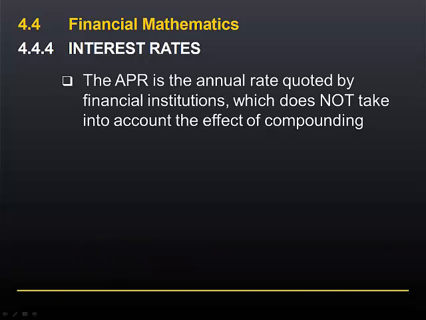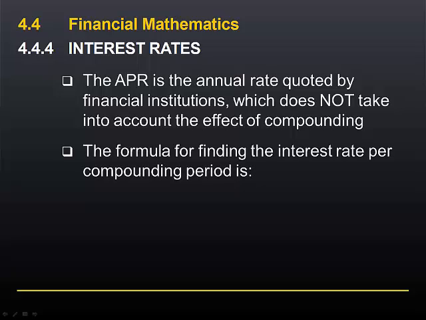The APR, or annual percentage rate, is an annual rate that is typically quoted by financial institutions. It does not take into account the effect of compounding. A financial institution certainly should tell you how often interest is compounded, but they may quote the same annual percentage rate for different kinds of compounding.